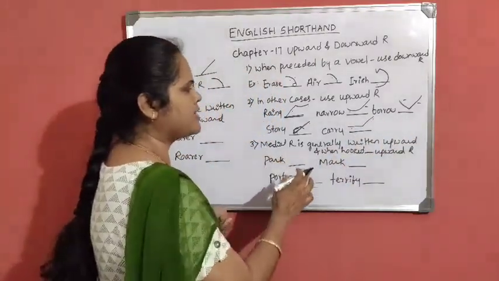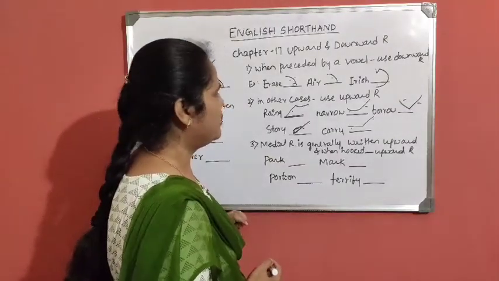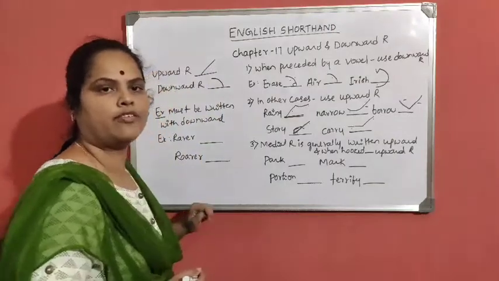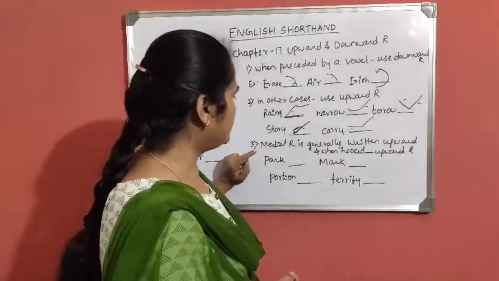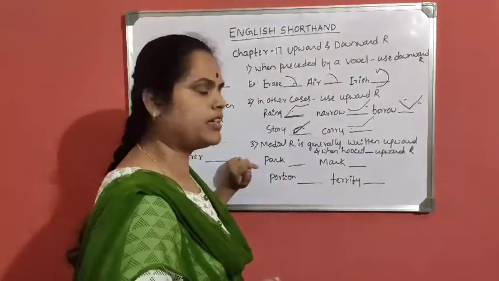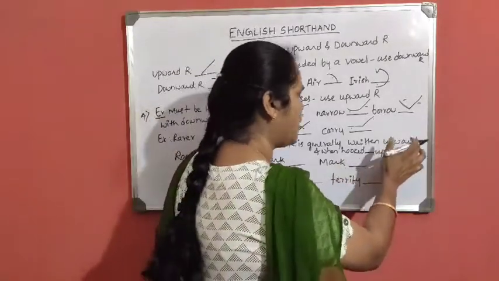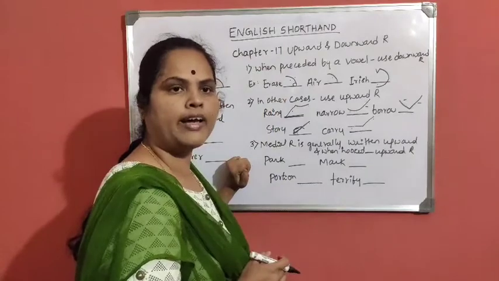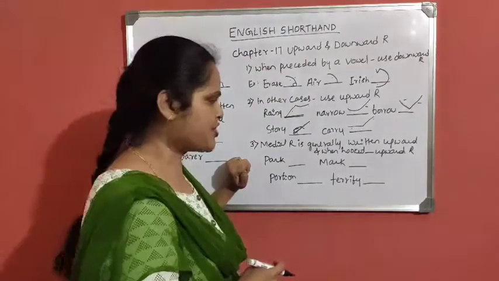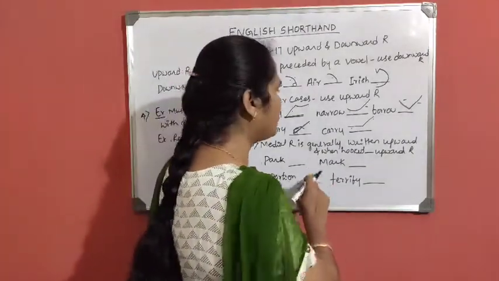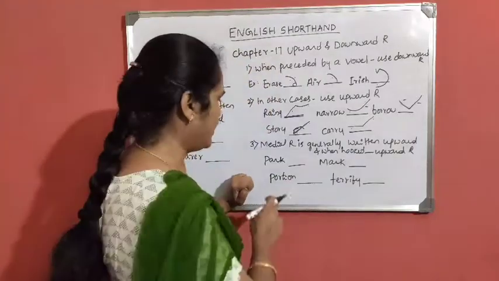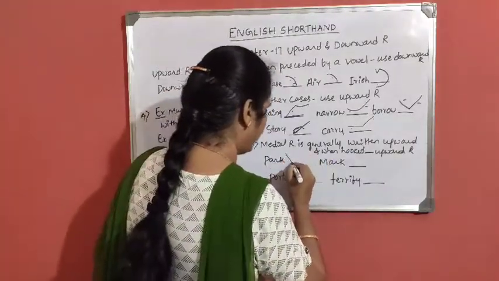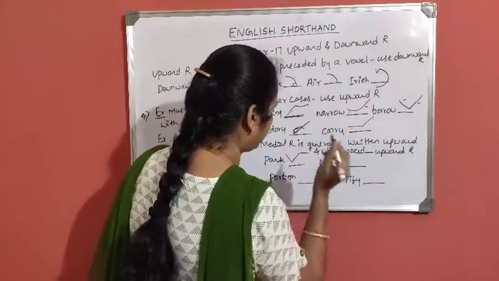Then medial R is generally written upward, and when hooked, at that time also we have to use upward. When the R comes in the middle of the word, at that time we have to use upward R. And when R is hooked, either hooked by N or F or shun, at that time we have to use upward R only. Example, park: P, R, K, park.